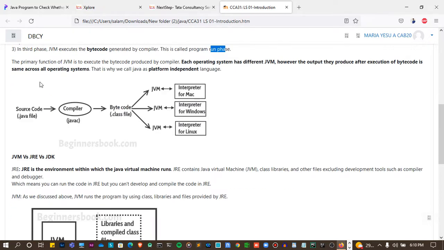Okay, this is important, write it in your notes. The primary function of JVM is to execute the bytecode produced by the compiler.